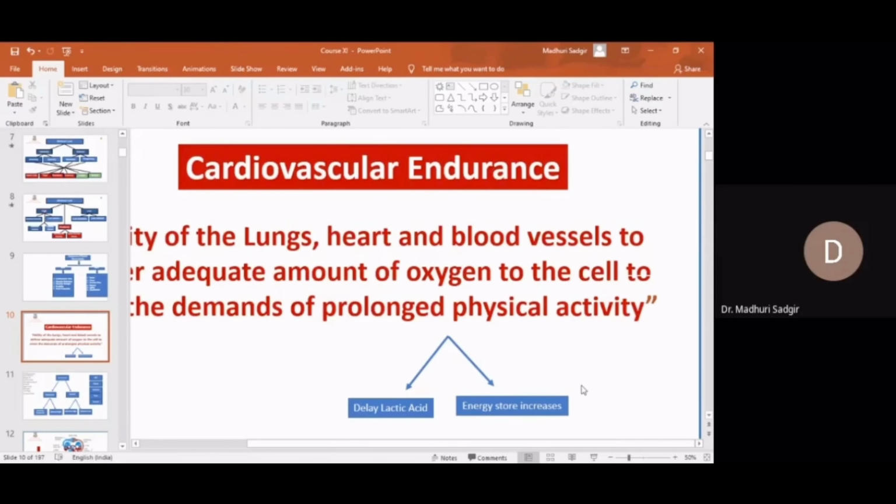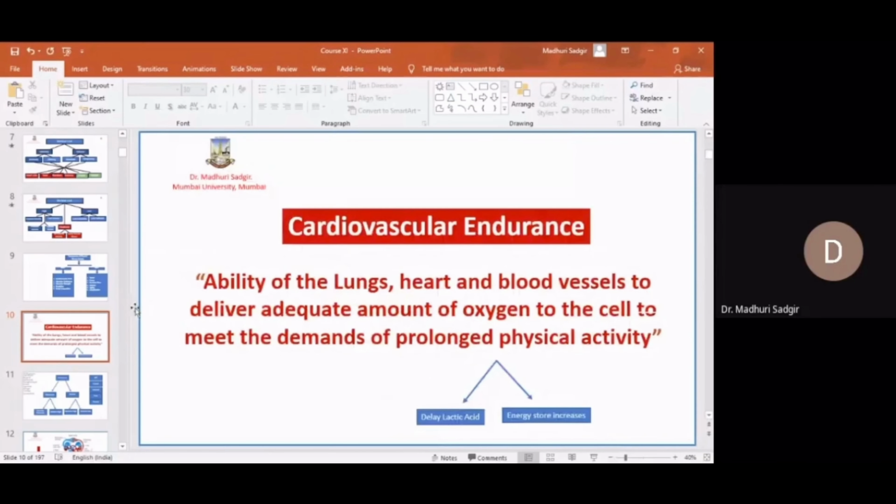Simultaneously, something good happens, and that something good is that the energy store increases. When the energy store increases, it means your capacity to function for a longer duration increases. Got it? And that is why this exercise is dominated by volume, not by intensity.